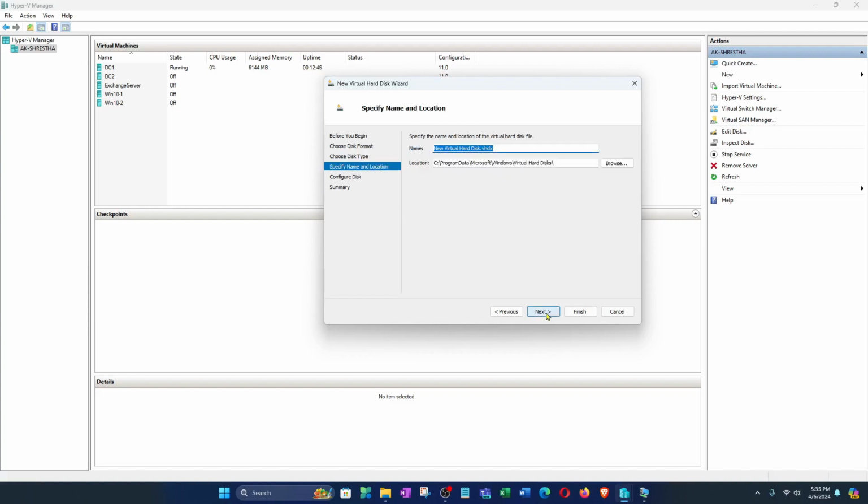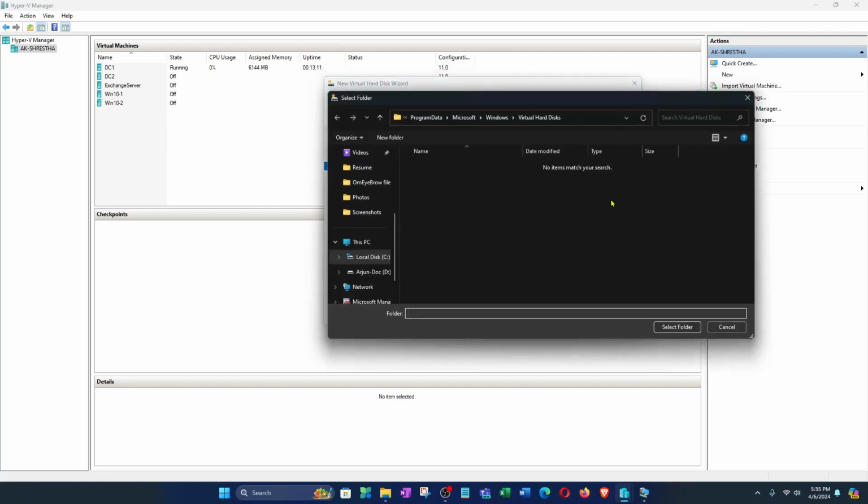Just next, and give the name here. Don't delete this extension, just go like this until here, and this is for your Exchange server. So yes, Exchange drive, I just want to keep this one.